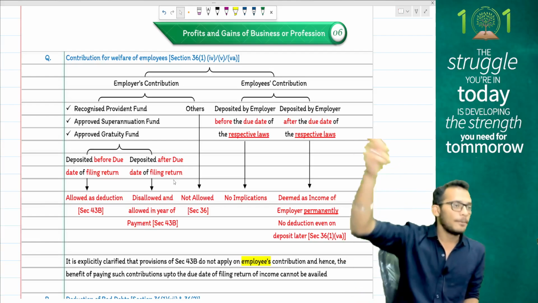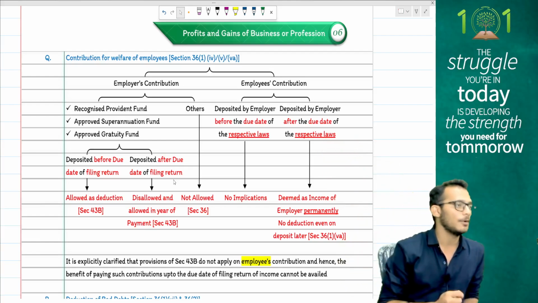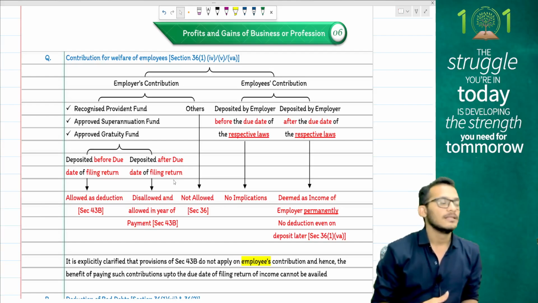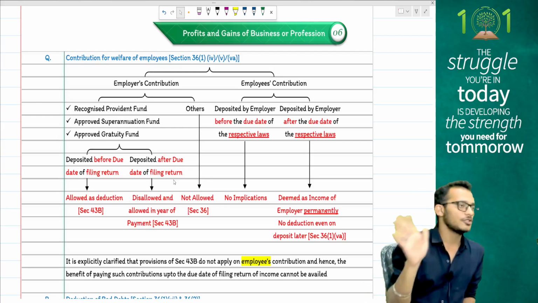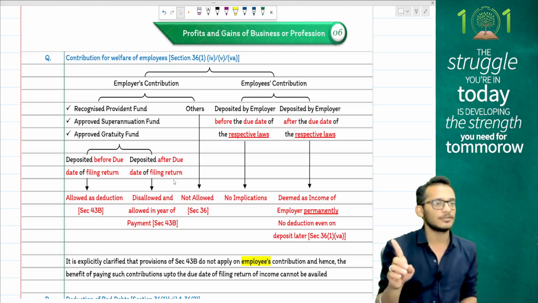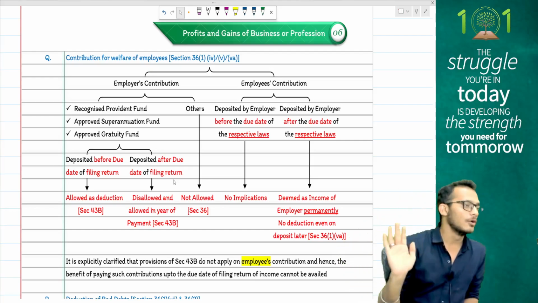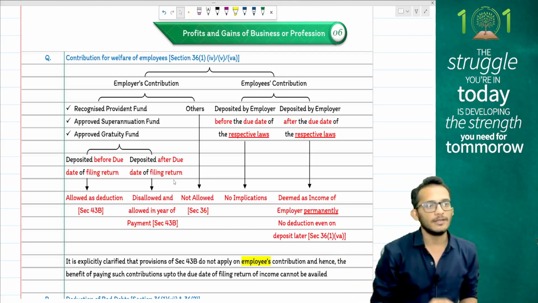But if you are having employees' contribution to funds, you need to make the payment before the statutory due date. If you make the payment before the statutory due date, it is allowed as deduction if it is taxed already. If not, then it is taxable permanently. No deductions on subsequent payments.